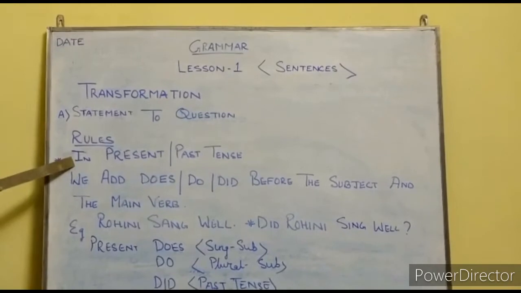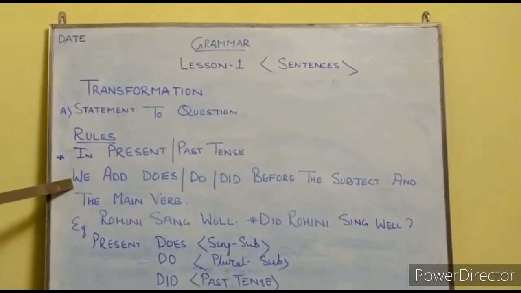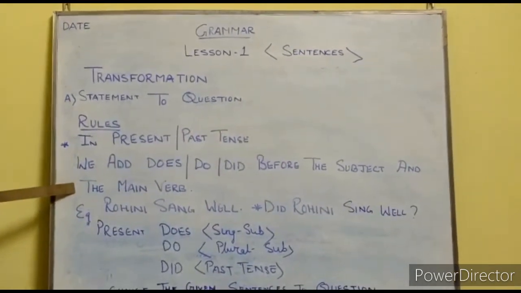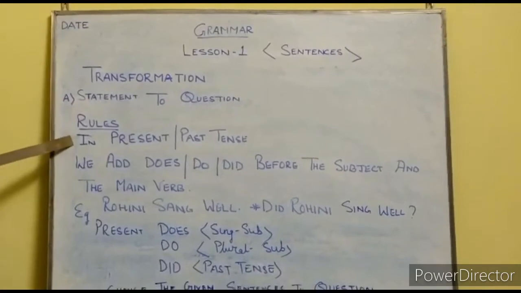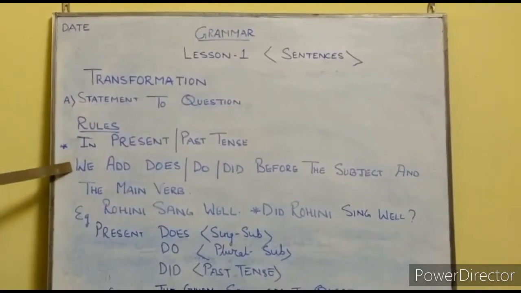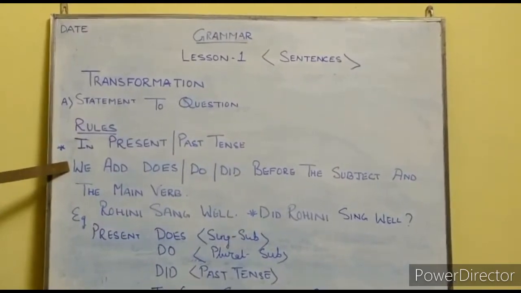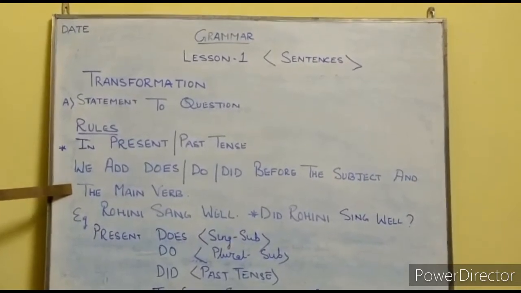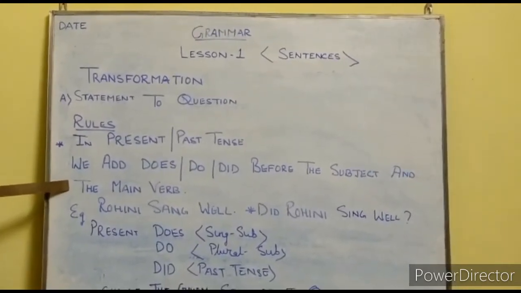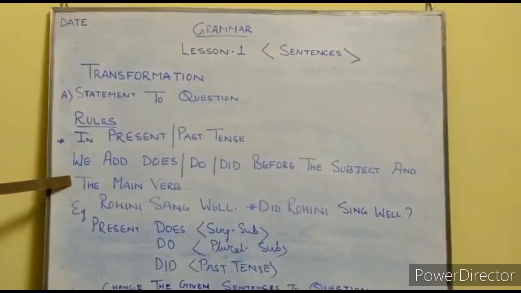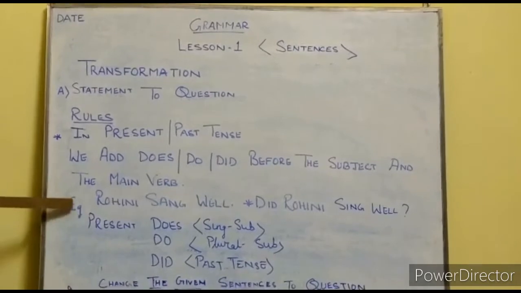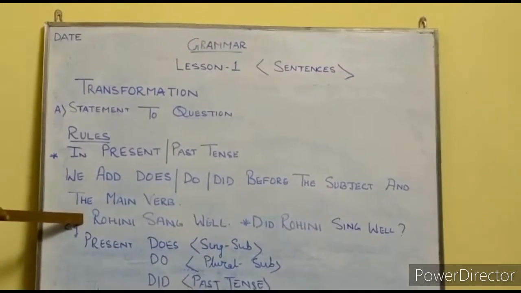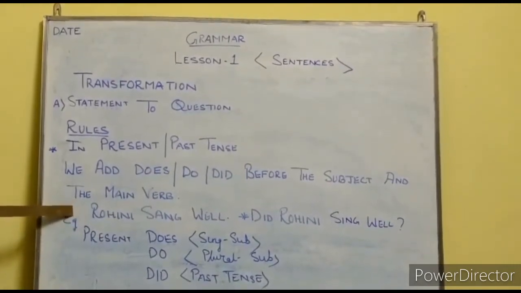In present or past tense, we add does, do or did before the subject and the main verb. I am repeating. In present or past tense, we add does, do or did before the subject and the main verb. Students, you have to note down everything that is written on the board. Don't skip any sentence. Example. Rohini sang well. The answer: did Rohini sing well? It's past tense, so we have added did.